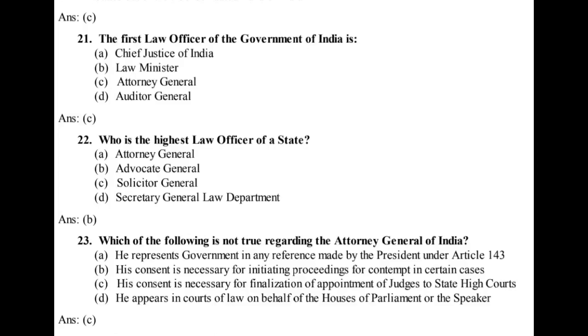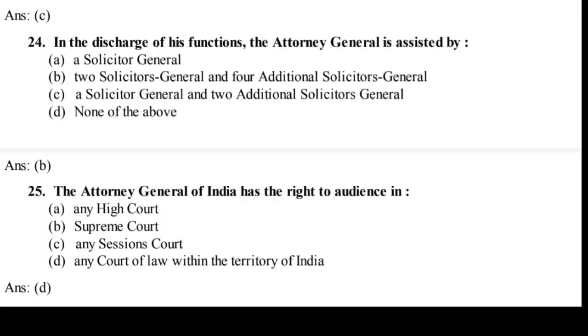Ans. C. 24. In the discharge of his functions, the Attorney General is assisted by A. A Solicitor General. B. 2 Solicitors General and 4 additional Solicitors General. C. A Solicitor General and 2 additional Solicitors General. D. None of the above. Ans. B. 25. The Attorney General of India has the right to audience in A. Any High Court. B. Supreme Court. C. Any Sessions Court. D. Any court of law within the territory of India.